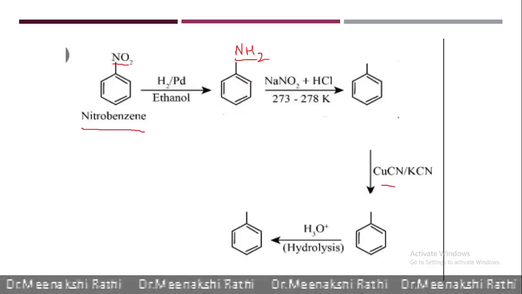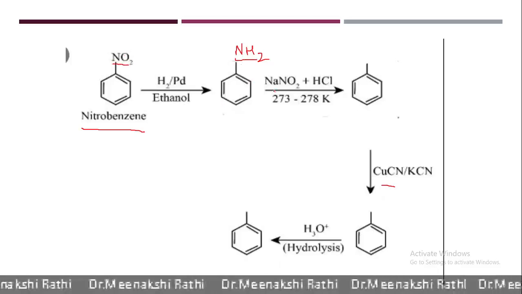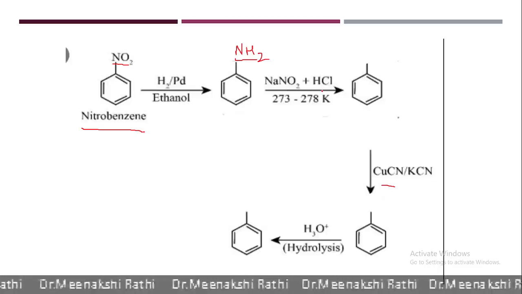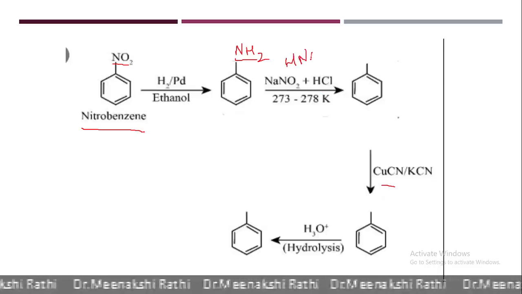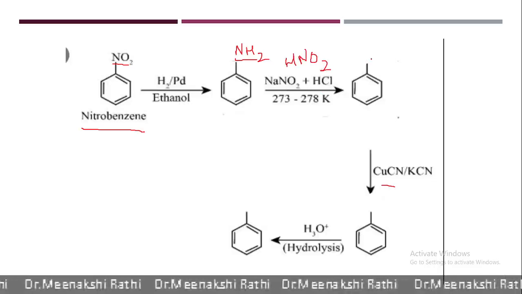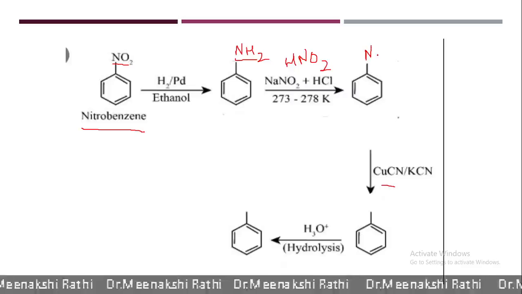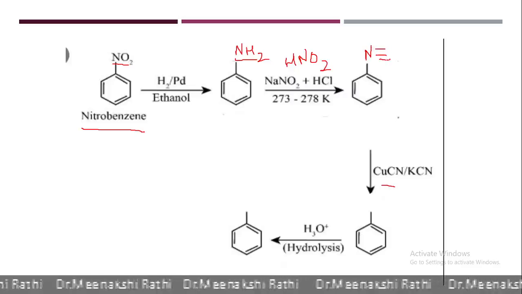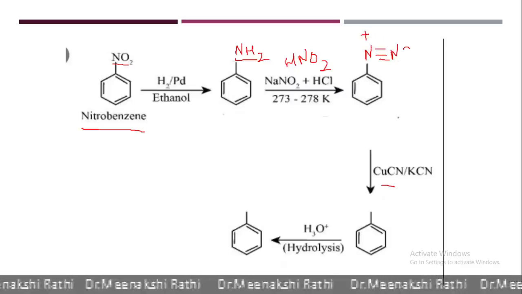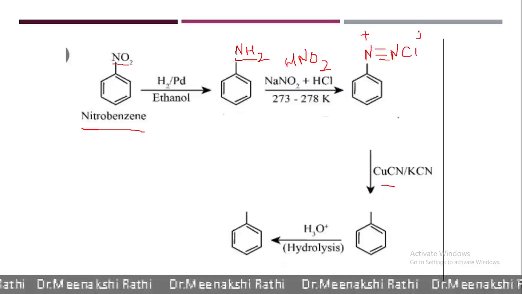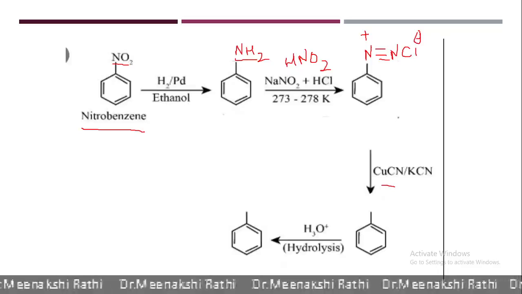Now the aromatic amine, here aniline, on reaction with NaNO2 and HCl, that is it reacts with HNO2, undergoes diazotization. So what will we get? N triple bond N plus charge on nitrogen and Cl minus. So benzene diazonium chloride is formed.